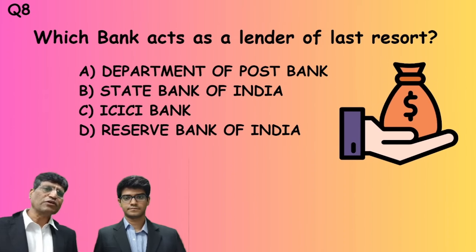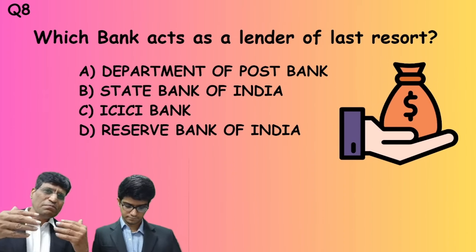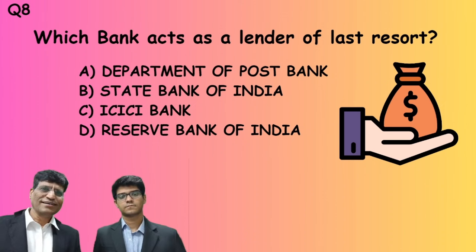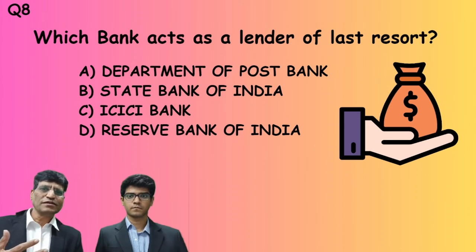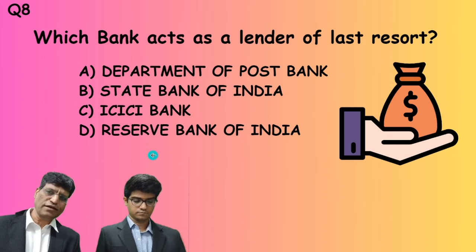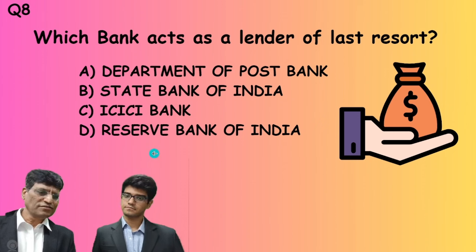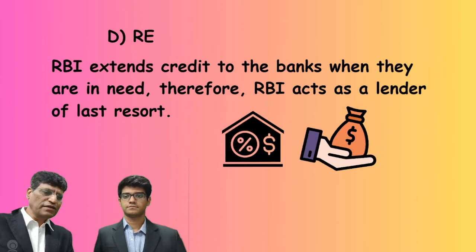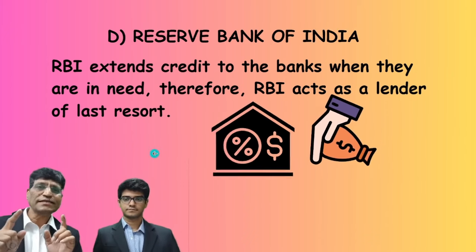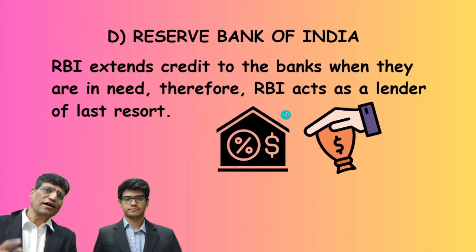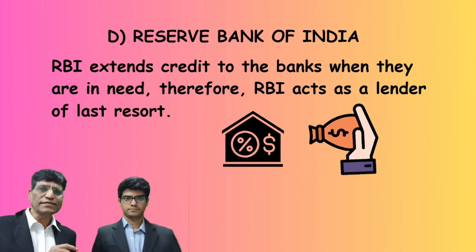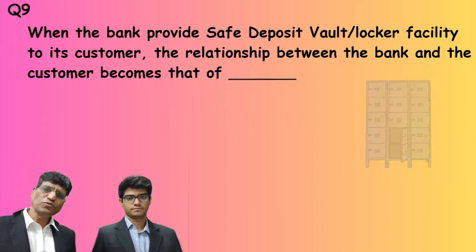Which bank acts as a lender of last resort? When the commercial banks need money, where do they go as a matter of last resort? Do they go to the Department of Post, State Bank of India, ICICI Bank, or Reserve Bank of India? Obviously, the answer is Reserve Bank of India. Reserve Bank of India extends credit to the banks when they are in need. Therefore, Reserve Bank acts as a lender of last resort. We call it lender of last resort. Now we move to the next question.